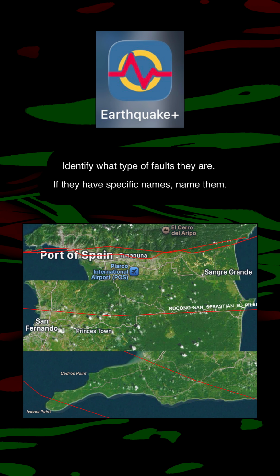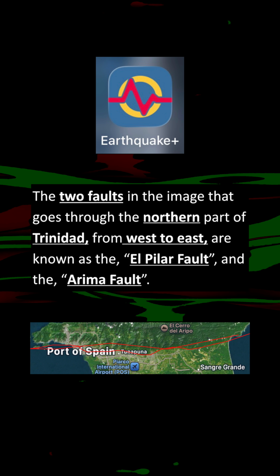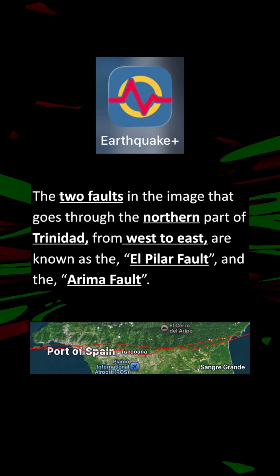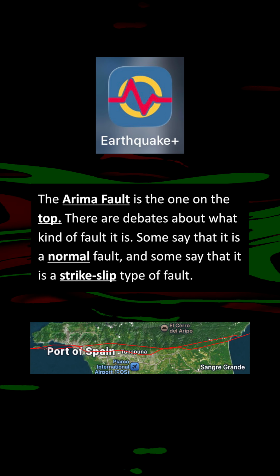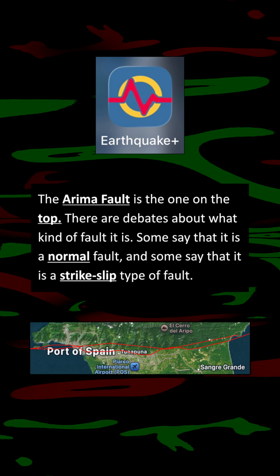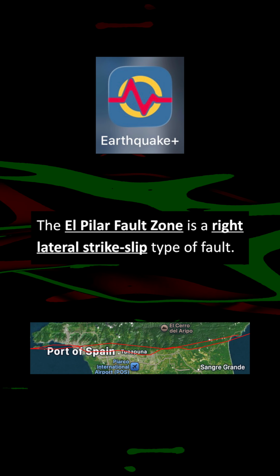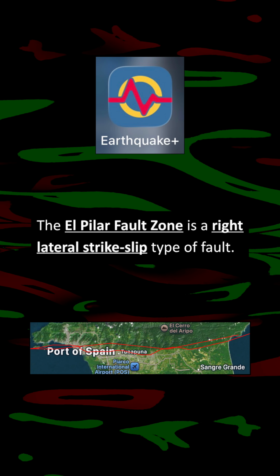These images were taken from an app called Earthquake Plus. The red lines are faults. Identify what type of faults they are. If they have specific names, name them. The 2 faults in the image that go through the northern part of Trinidad from west to east are known as the El Pilar fault and the Arima fault. The Arima fault is the one on top. There are debates about what kind of fault it is. Some say that it is a normal fault and some say that it is a strike slip type of fault. The El Pilar fault zone is a right lateral strike slip type of fault.